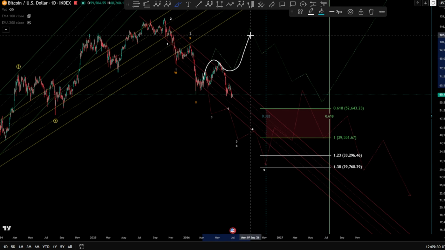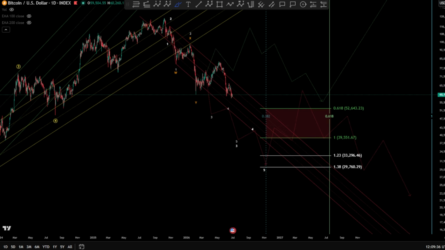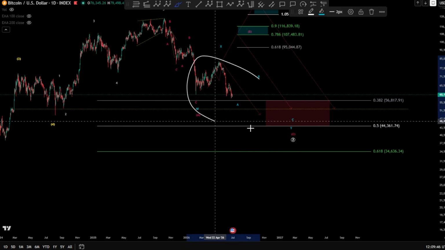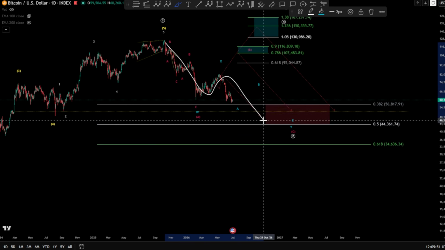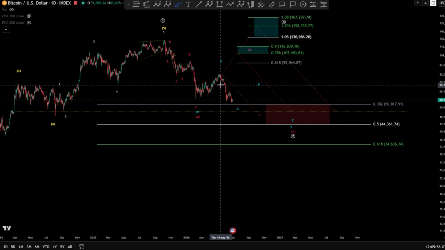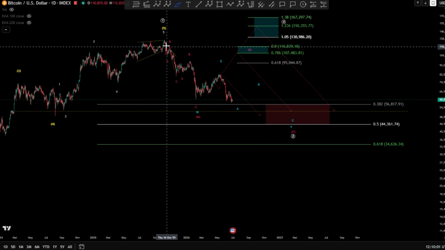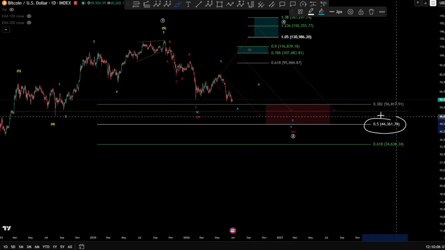Of course, it's not necessarily going to take the same path here because there are several probabilities. Don't forget the W, X, and a Y, which is provided every day in our daily, as well as following. Here we go. So this is a daily where we are looking at the 3 probabilities, where the priority is W, X, and Y, and obviously it took the priority, which is an ABC for a wave Y that can still be unfolding for Bitcoin over there, finishing up around the 0.5 Fibonacci level,